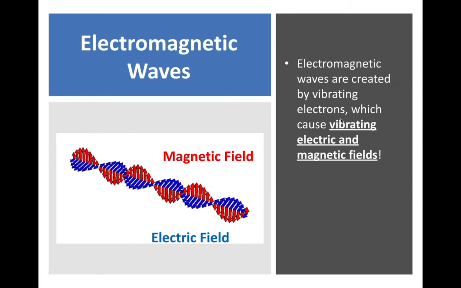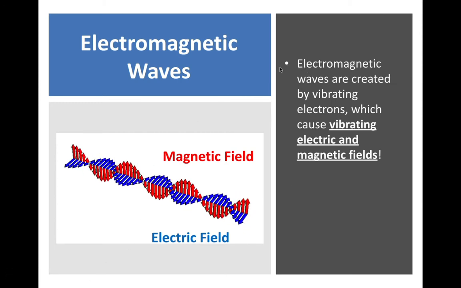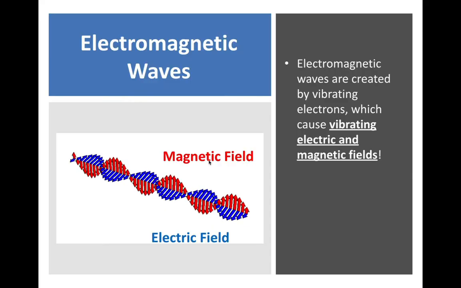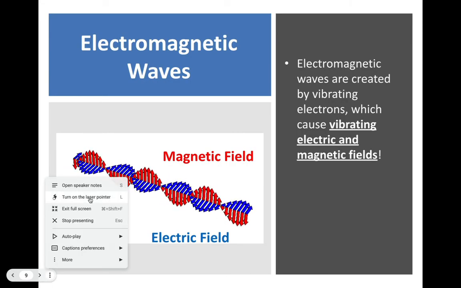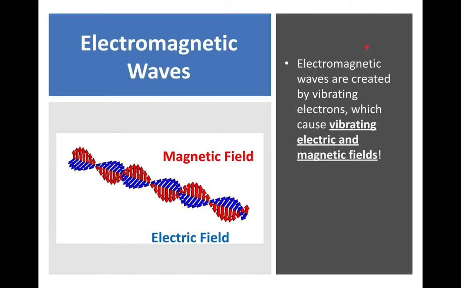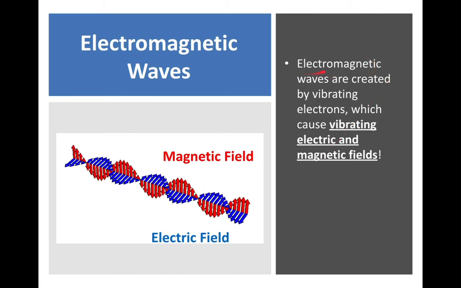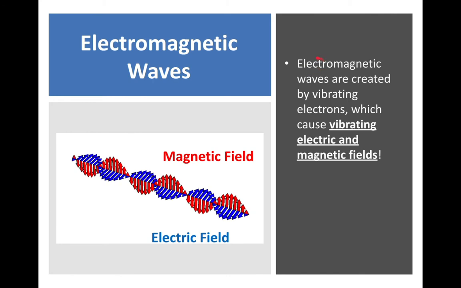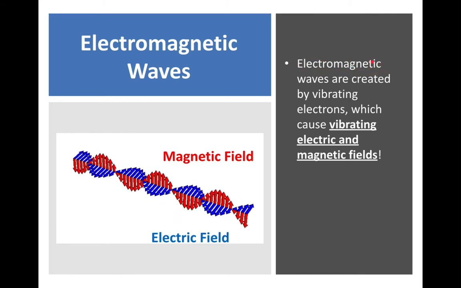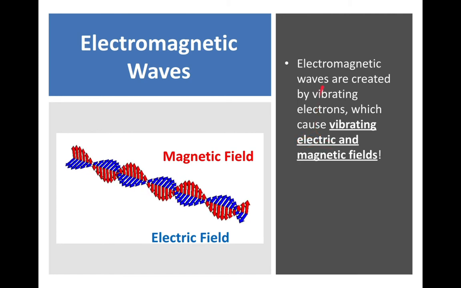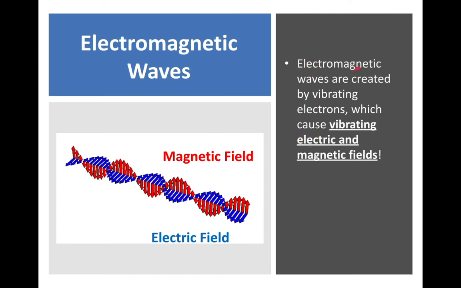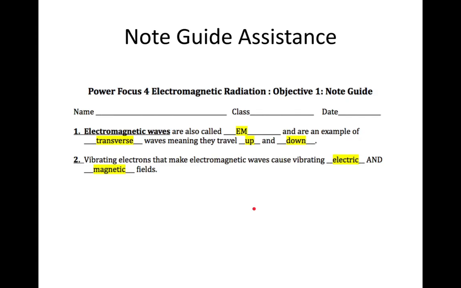All right, our favorite word here, electromagnetic waves. I'll use a laser. So our word electromagnetic waves has 2 words built in, electro meaning electric and magnetic meaning magnetic. And how are they made? Well, they're made by vibrating electric and magnetic fields. Go ahead and make sure you put this into your note guide.